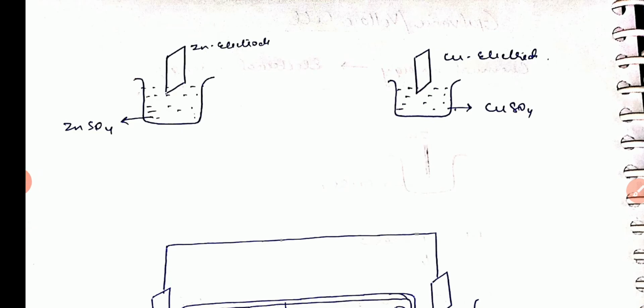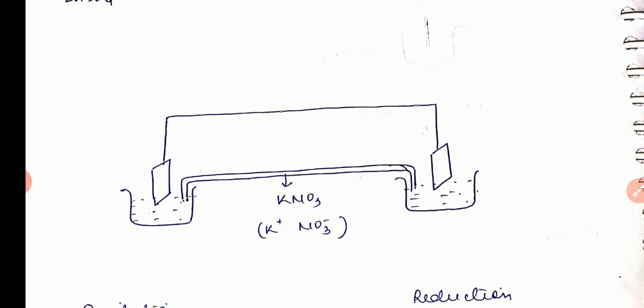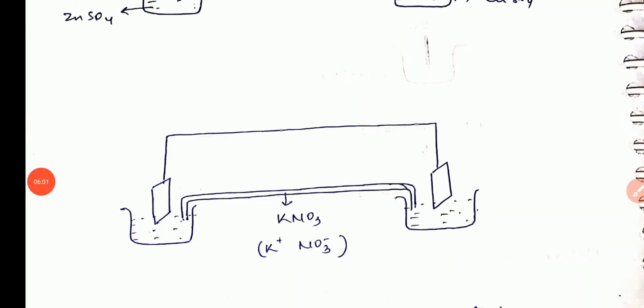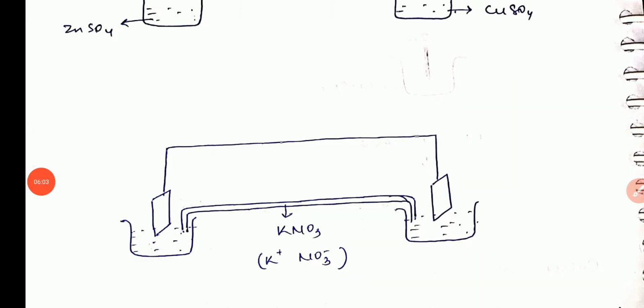So the two metal rods are connected through a wire, which may also contain an ammeter whose deflection shows that current is flowing in the whole cell, and the two solutions are connected through a salt bridge, that is an inverted U-shaped glass tube.